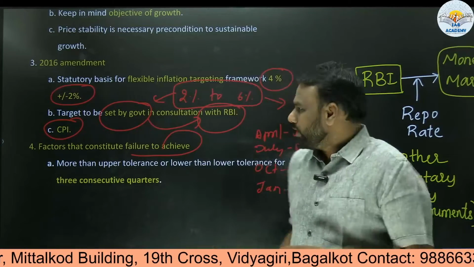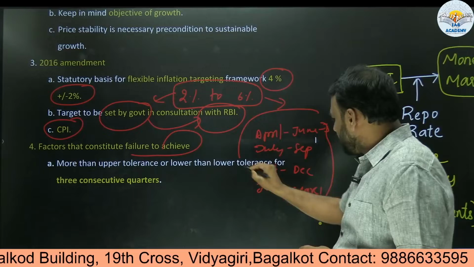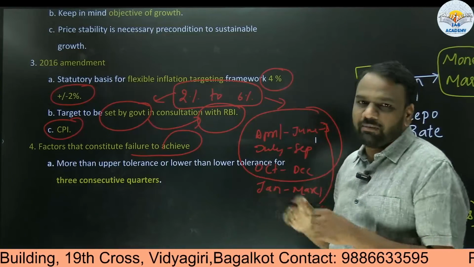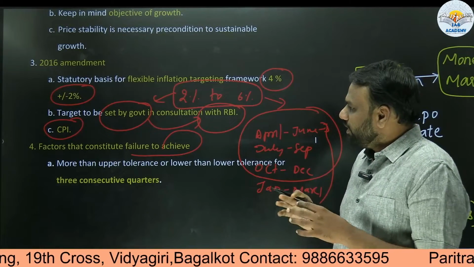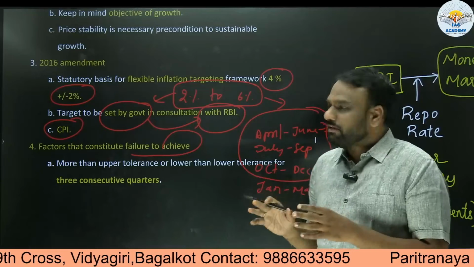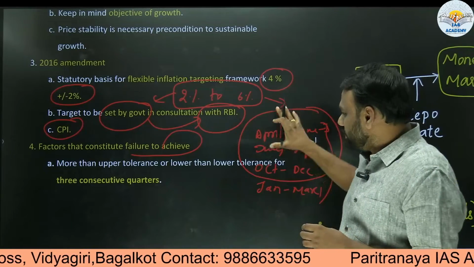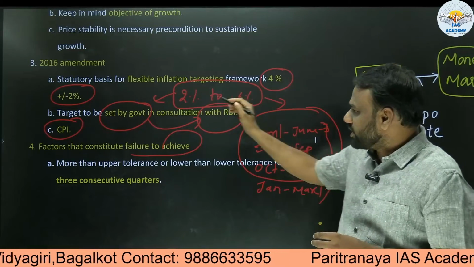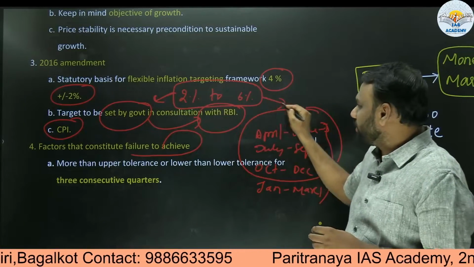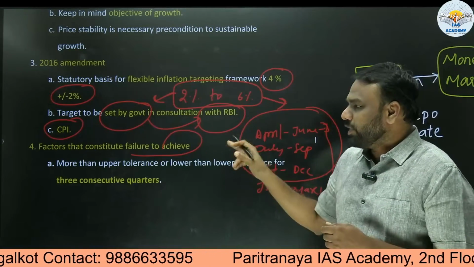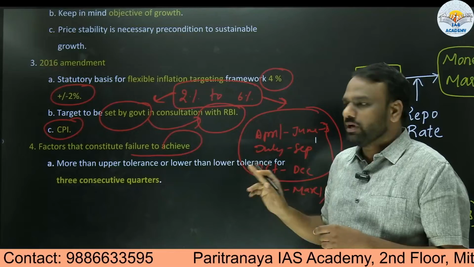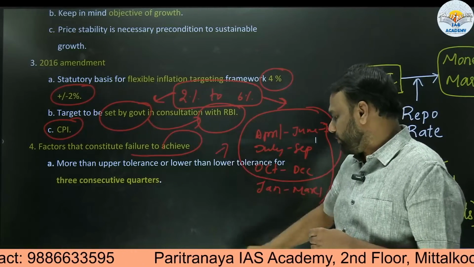So now, for 3 consecutive quarters, approximately 9 months, if they are unable to maintain the inflation within this range, that is, for close to 9 months the inflation is either below 2% or more than 6%, it means the monetary policy has failed. Okay, monetary policy has failed. This is also an important point to note.